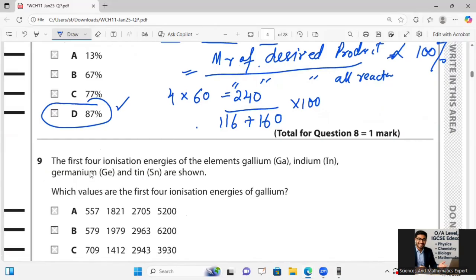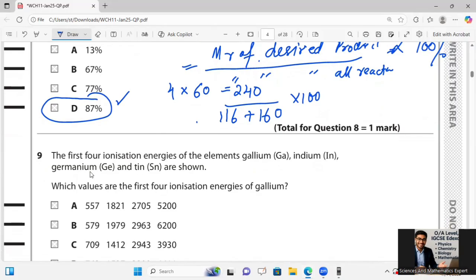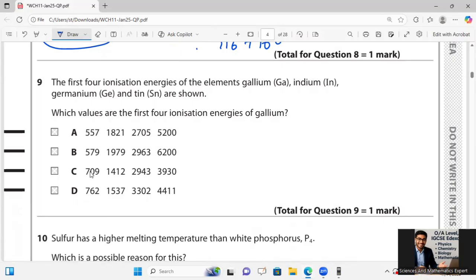Let's move to the next one for question number 9. Here he is saying the first four ionization energies of the elements of gallium, indium, and germanium and tin are shown. Which values of first four ionization energies of gallium over there? So if I just observe that the gallium is having three valence electrons over there, the first ionization energy is relatively low, removing a p electron, and the second ionization energy is higher, removing s electron from the partially positive ion.